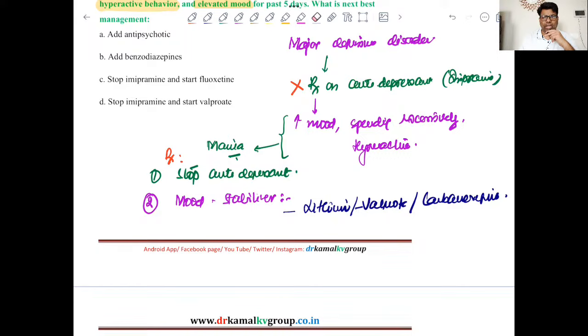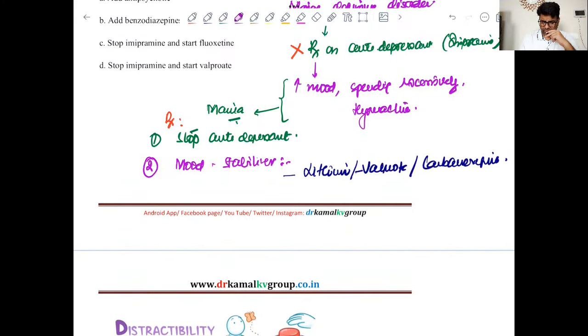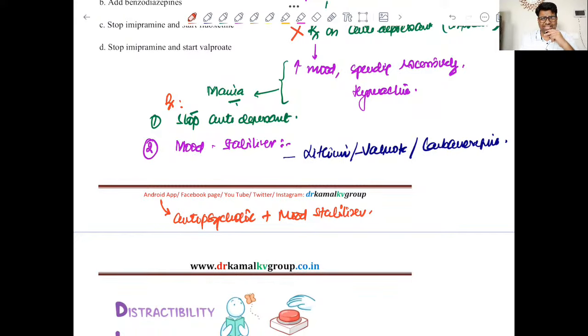And then what we actually do before starting mood stabilizers, we always prefer to add antipsychotics. So the treatment plan is antipsychotic plus mood stabilizer, right? So ideally we should start as a combination, and once the effect of the mood stabilizer sets in, then we can withdraw the antipsychotic. Now what drugs are discussed in this entity?